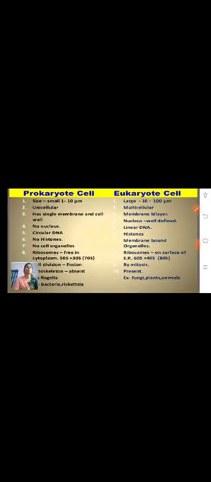Next, the mode of organization. There are two different modes of organization: unicellular and multicellular. Unicellular examples are bacteria and amoeba. Multicellular organisms involve various groups of cells working together to perform various functions of life.